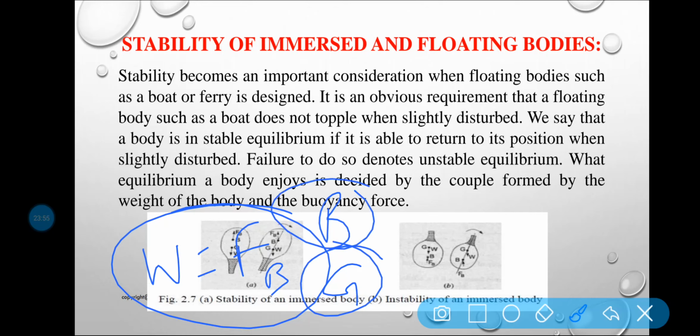Okay, so what is the condition for stable equilibrium for a submerged body? W should be equal to FB, the force of buoyancy. The center of buoyancy, that is your B, should be above the center of gravity. So that is the condition.